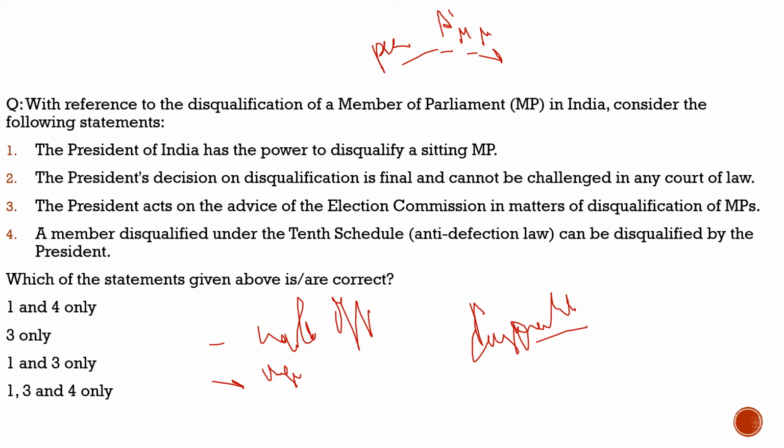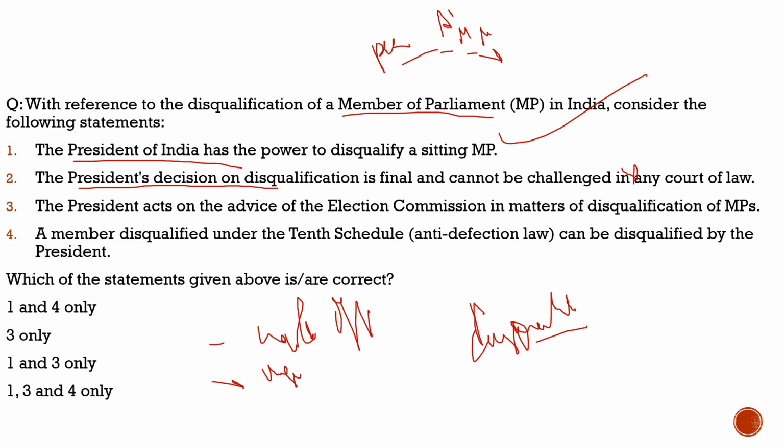So with this, let's try to solve this question and get more idea about it in a systematic way. Here the question says, with reference to the disqualification of a member of parliament in India, consider the following statements. First statement: the president of India has the power to disqualify a sitting MP. 100% correct. Second: the president's decision on disqualification is final and cannot be challenged in any court.